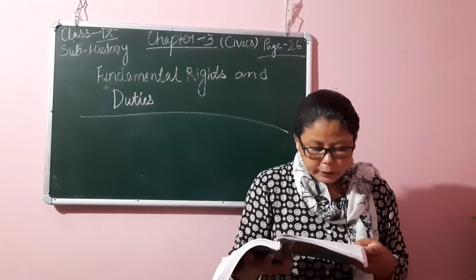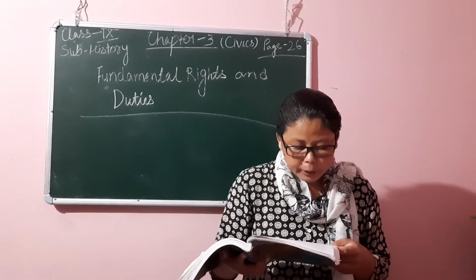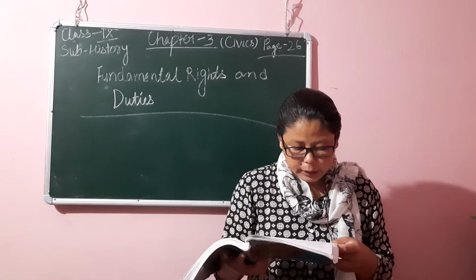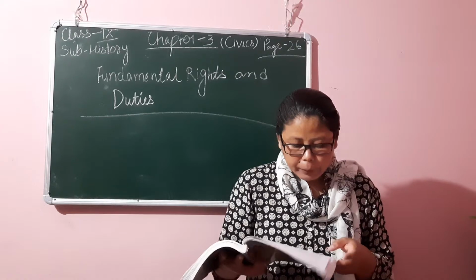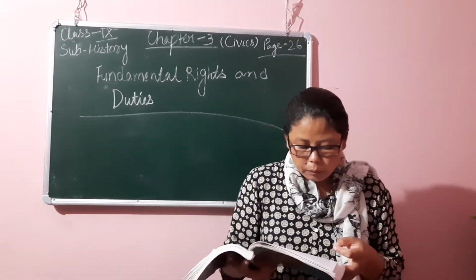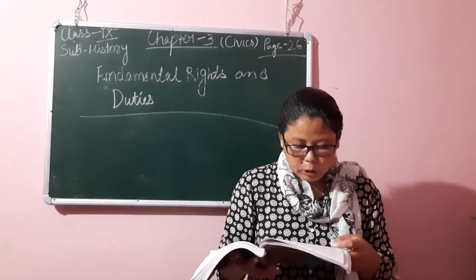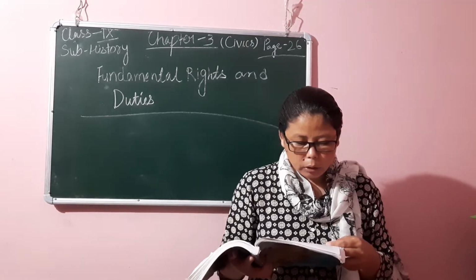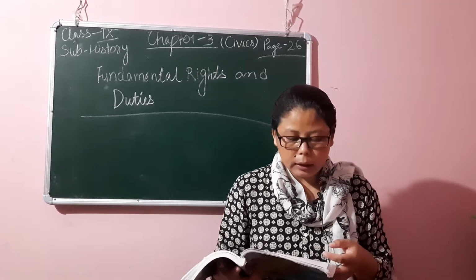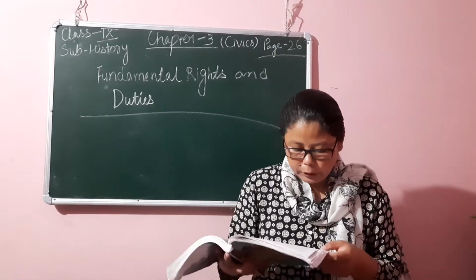First one is sovereignty and integrity of India. Second is public order and morality. The government of India can impose these reasonable restrictions under the freedom of association.